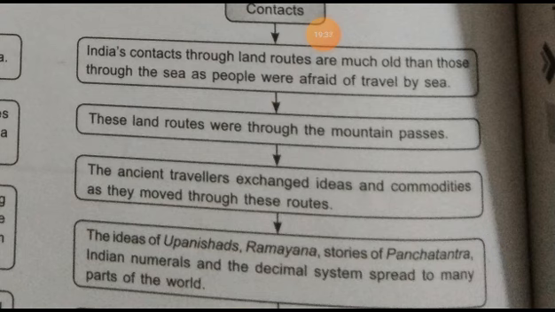Means not only our ideas, our culture, our civilization were going to different countries, but different ideas and cultures were also coming to India through travelers and different people.